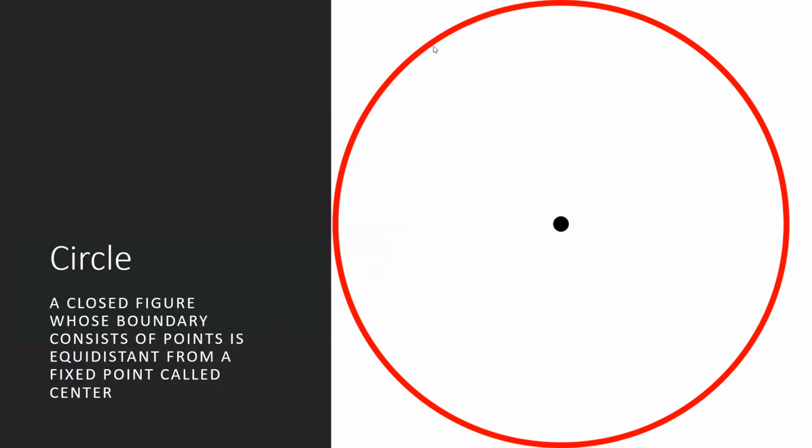So ibig sabihin, ito ang circle natin, 'di ba? We have a circle. Ang ating pong circle ay binubuo ng different points na dapat ang points na yan ay equidistant, ibig sabihin equal distant from the center, which is the fixed point called center. Kasi kung magdodrawing tayo ng oblong, example, mag-drawing tayo ng oval. Okay? Pag nag-drawing tayo ng oval at naglagay tayo ng isang fixed point sa pinaka-center natin, the distance from here papunta dito ay iba sa distance mula dito papunta dyan.